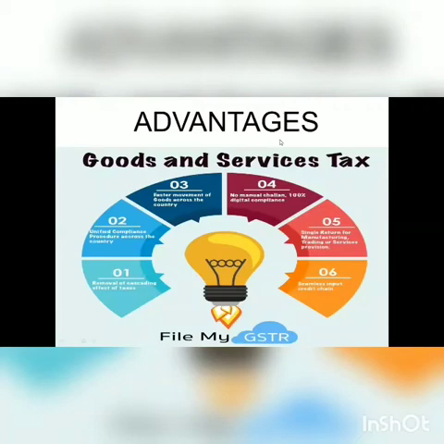So, the first point is the removal of the cascading effect of taxes. The cascading effect is also known as tax on tax. It occurs when tax is imposed at every step of production until the goods are sold to the end consumer. So basically it leads to inflationary prices, because the end consumer has to bear all the tax levied at every step and every stage of production.